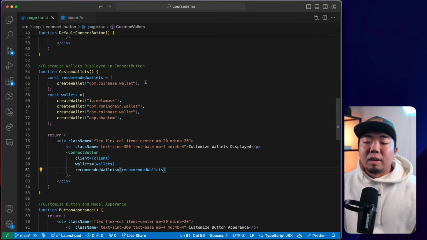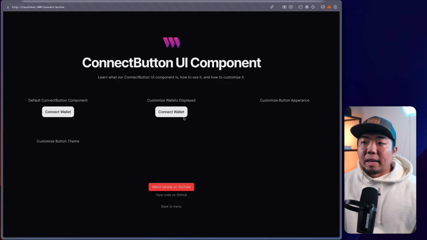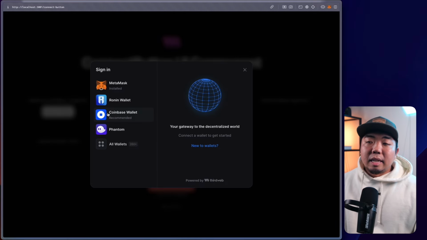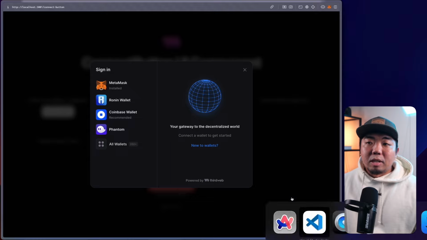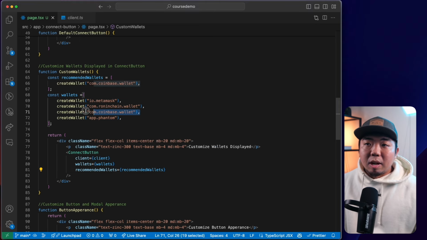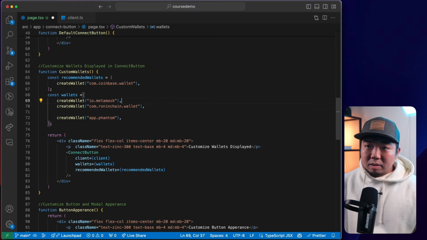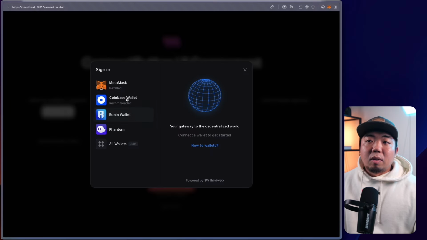So you can add more than one if you want to, but I'll just come back here. We hit connect and you can see Coinbase wallet is now recommended. So we can actually move that up to the top here. So let's cut that out, put it right under the MetaMask wallet. And there you go. Now we have MetaMask and then we have Coinbase and it's tagged with the recommended here.